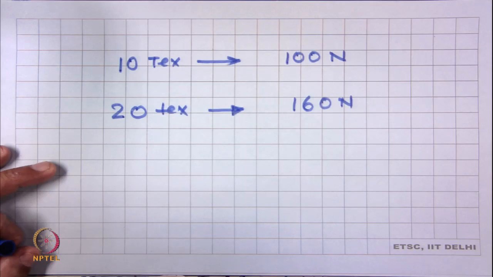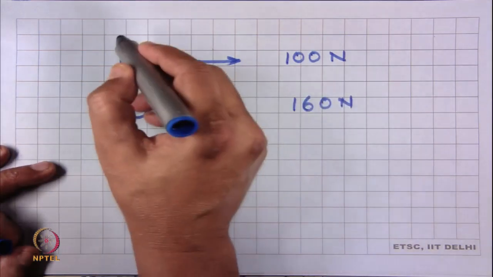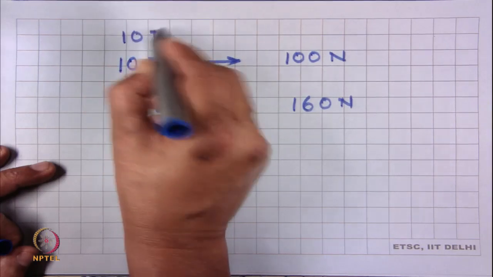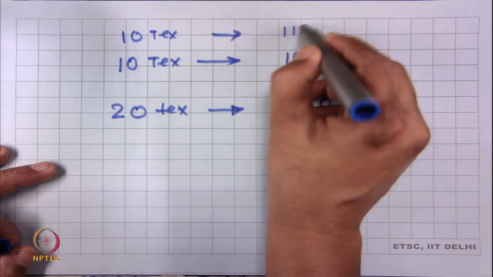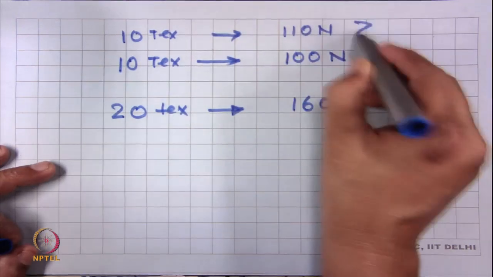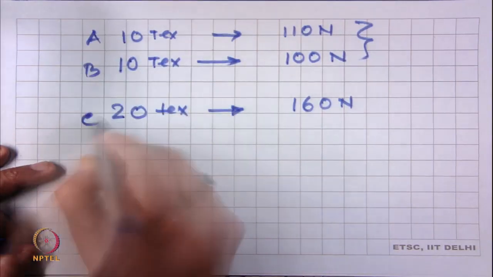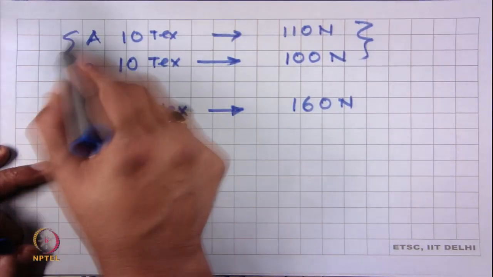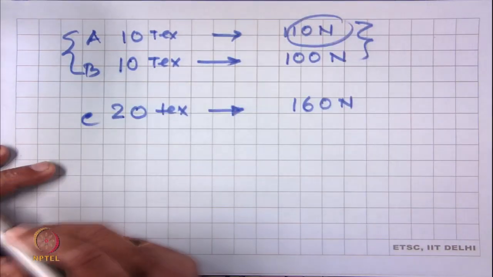How can we compare? If yarn C was 10 tex and the strength was 110 Newton, then between A and C, we can say C is stronger.